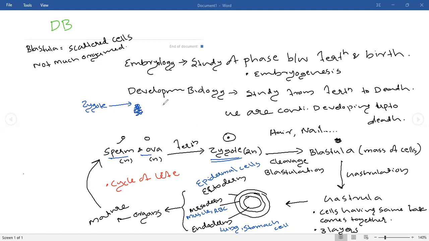Then only will that produce a blastula. This mulberry-like structure is known as morula. Morula is otherwise known as little mulberry. You know mulberry? Morula is known as the little mulberry stage. Then from the morula, blastula will be produced.